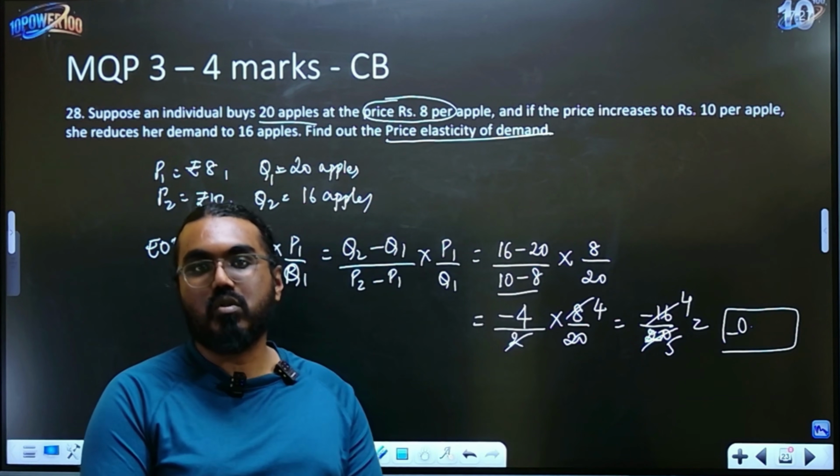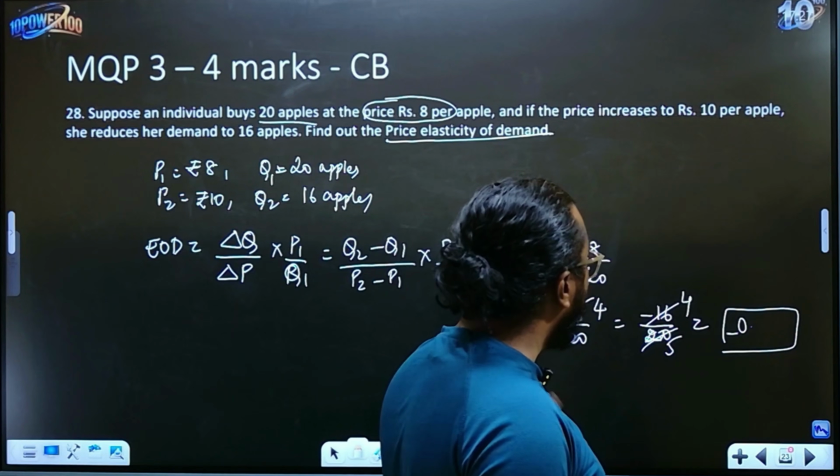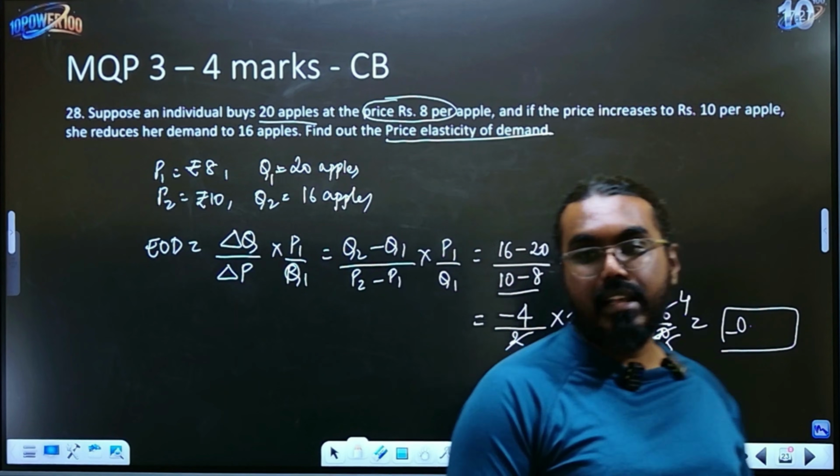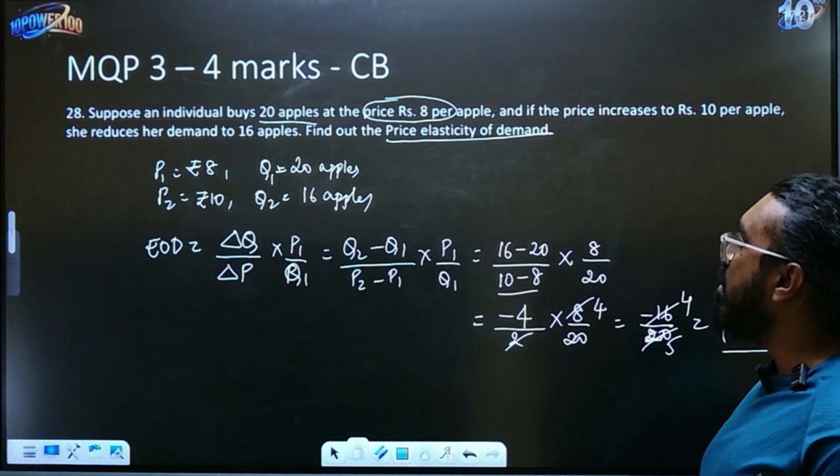So that is your conclusion. It's not elastic, it is inelastic. If you are writing a conclusion, you will be writing it as inelastic. If you write the demand is inelastic, you will get your full 4 marks.